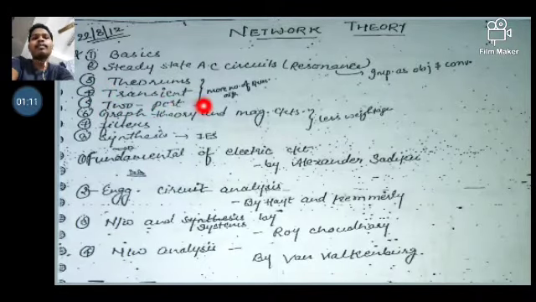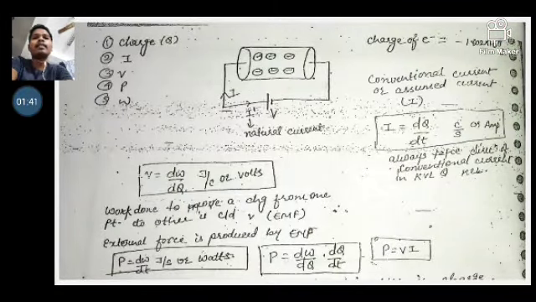And then we are going to cover filters, synthesis, and the fundamentals of electric circuits. From the book by Alexander Sadiku we are going to take all the questions and theory. Okay, so let's see the basic points.